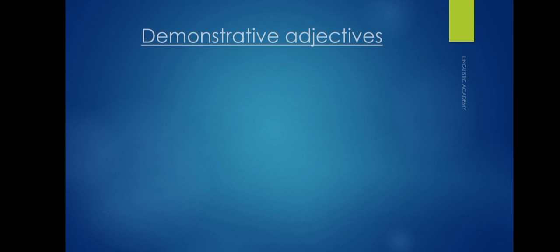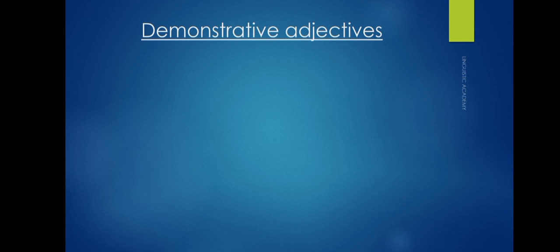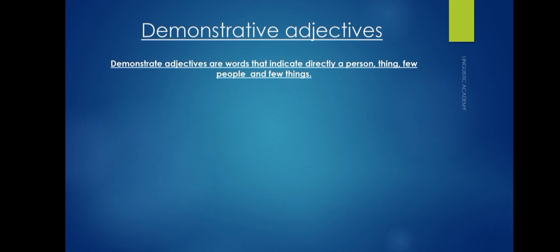Demonstrative adjectives. Demonstrative adjectives, as their name indicates, give explanation or demonstration about the noun they are referring to. When we define them properly, we say that these are the words that indicate directly a person, a few things, few people or anything.